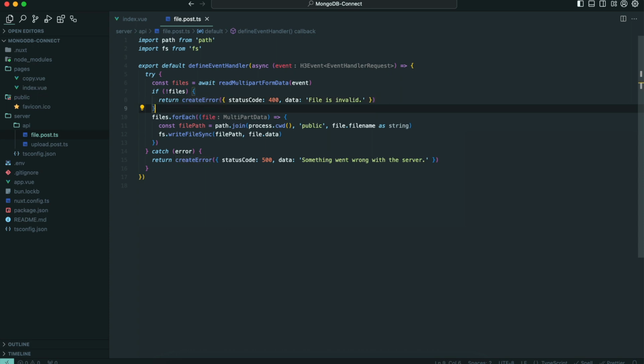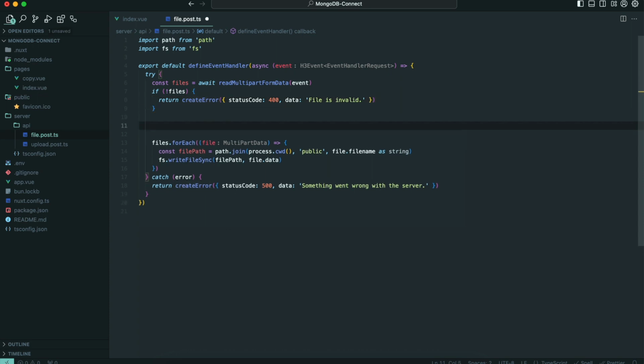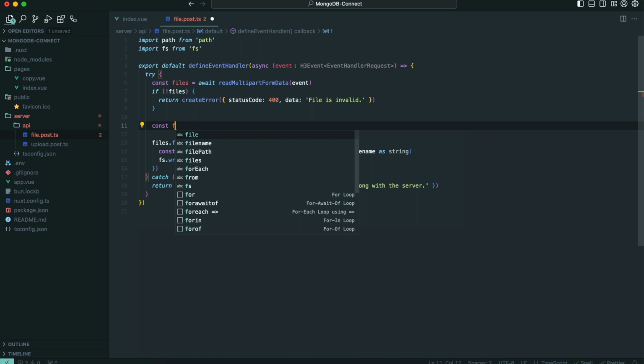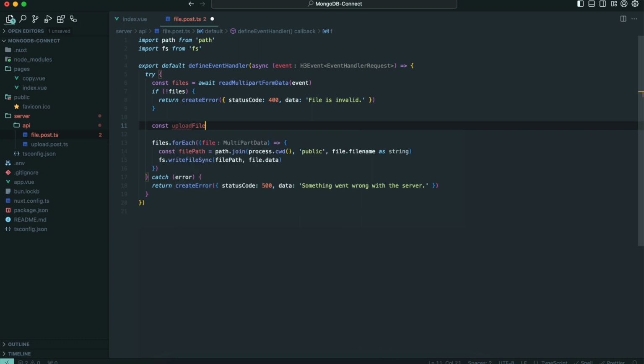Let's also create our uploaded file paths: const uploadedFilePaths, an array of strings.